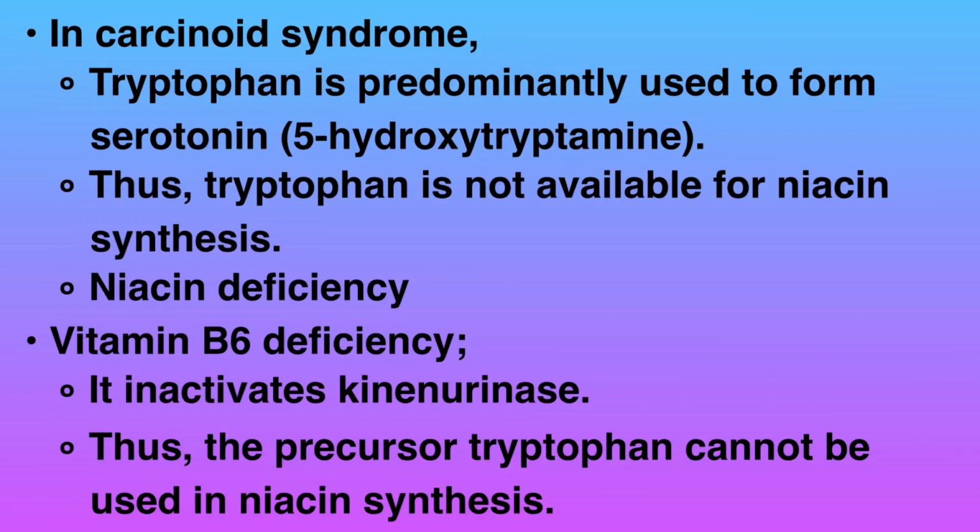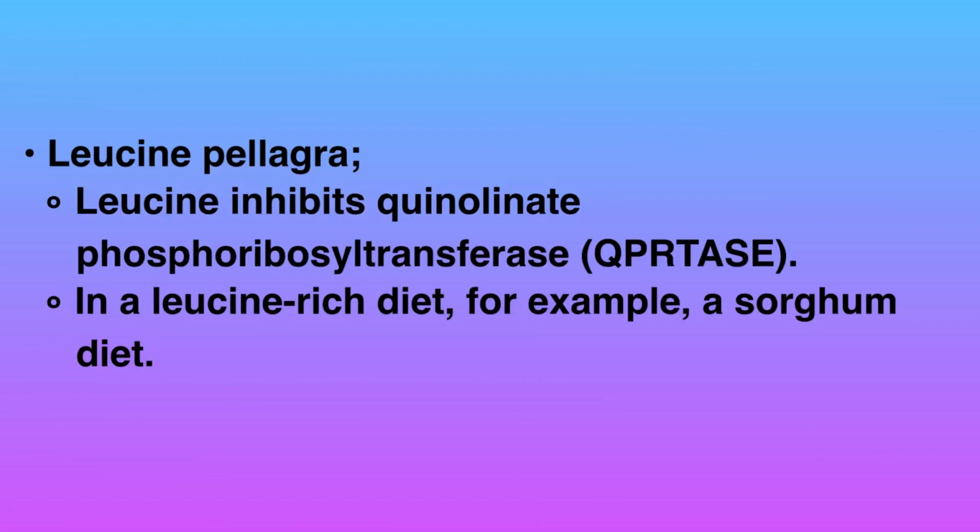In carcinoid syndrome, tryptophan is predominantly used to form serotonin. Thus, tryptophan is not available for niacin synthesis, causing niacin deficiency. In vitamin B6 deficiency, it inactivates kynureninase. Thus, the precursor tryptophan cannot be used in niacin synthesis. Leucine pellagra: leucine inhibits quinolinate phosphoribosyltransferase in a leucine-rich diet, for example, a sorghum diet.